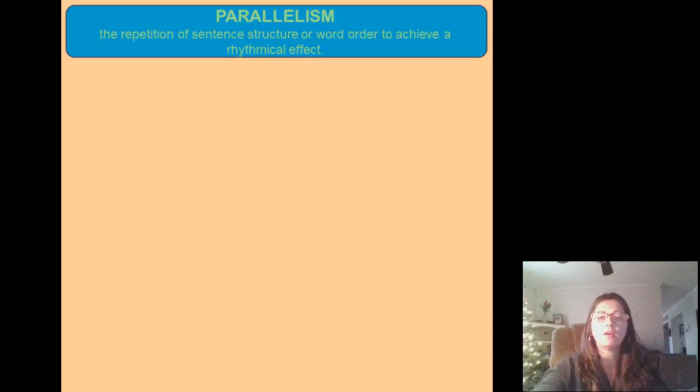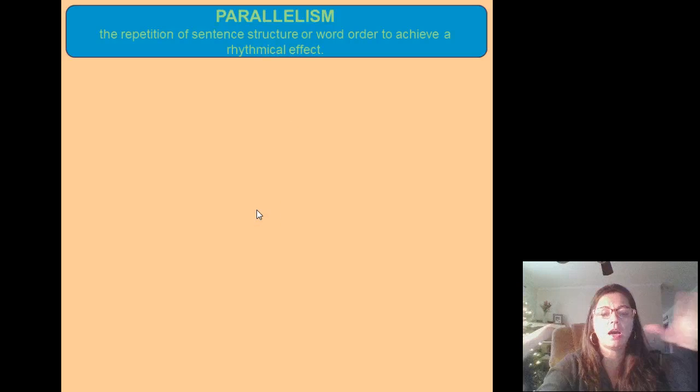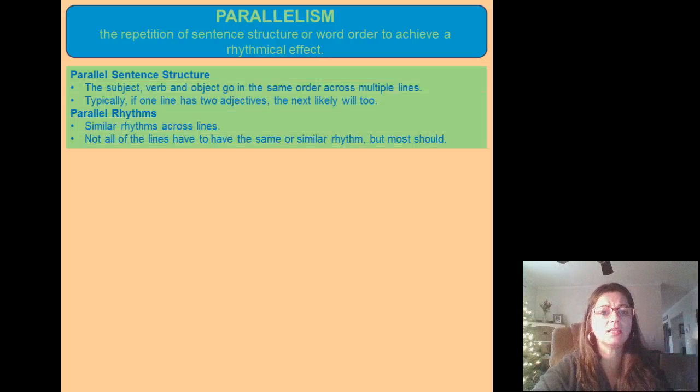When something is parallel, or 2 things are running parallel to each other, they're next to each other, okay? And they're similar. So parallelism is the repetition of sentence structure or word order to achieve a rhythmical effect. So things are going to be held side by side and be similar. With parallel sentence structure, the subject, verb, and object go in the same order across multiple lines.